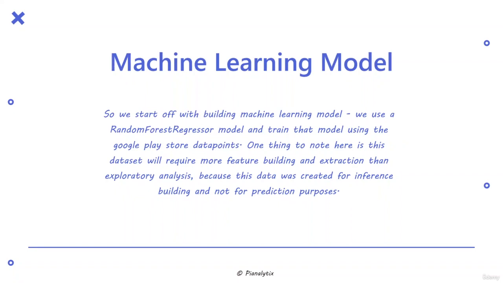Now the first part, that is building the machine learning model. So we start off with building the machine learning model, and we use a random forest regressor model and train that model using the Google Play Store data points. Now one thing to note here is that this dataset will require more feature building and extraction than exploratory analysis, because this dataset was actually created for inference building and not for prediction purposes. And you will understand why I'm saying this once you look at the dataset in the first part, where we will be building the machine learning model.